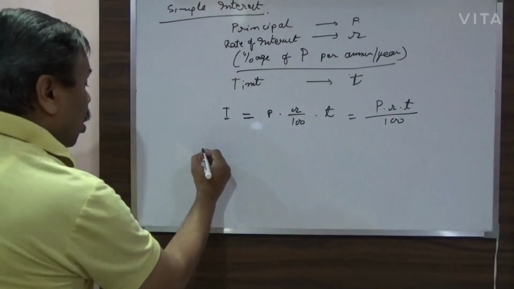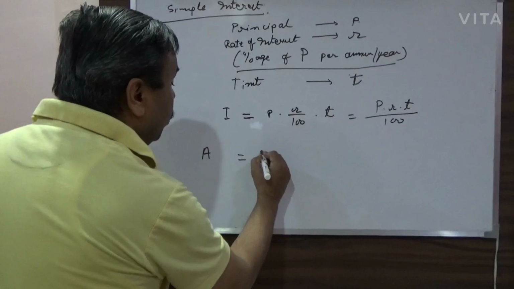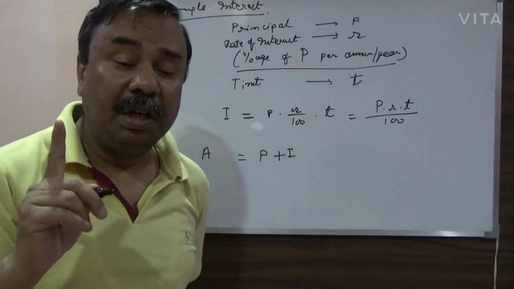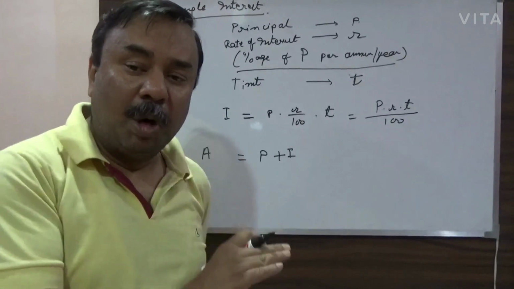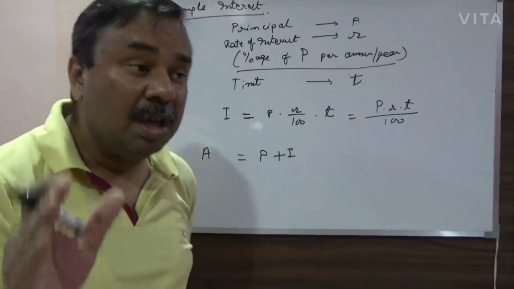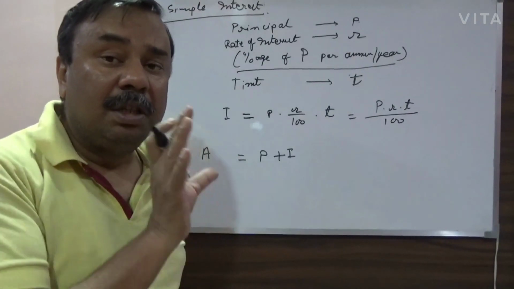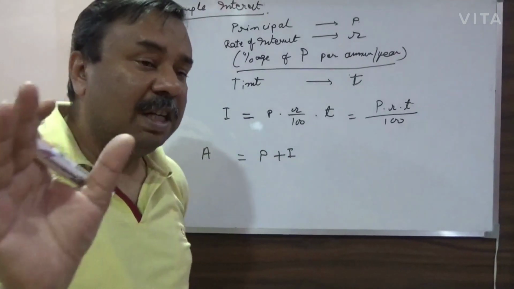And what will be the total amount to be paid back? The total amount is represented by A, and that equals the principal amount plus the interest amount. As I told you earlier in the example, if the borrowed amount is 1000 and the interest is 300, the total amount to be paid is 1000 plus 300, that is 1300.